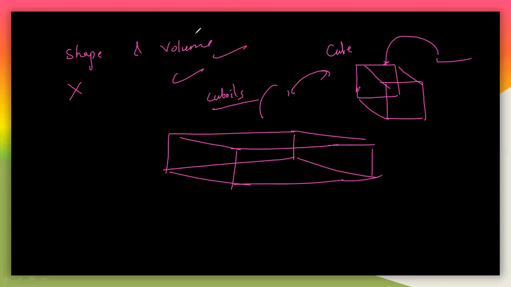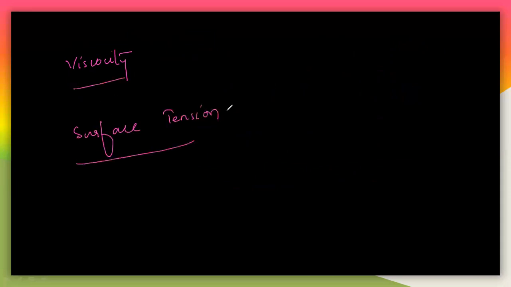So the major properties of this liquid state will be of two types. One is viscosity and the other one which is surface tension. So these two are very very important here, and you will get questions on them in the examinations. One is viscosity and the other is surface tension. So let us understand the first one, viscosity, and then we will understand the surface tension.